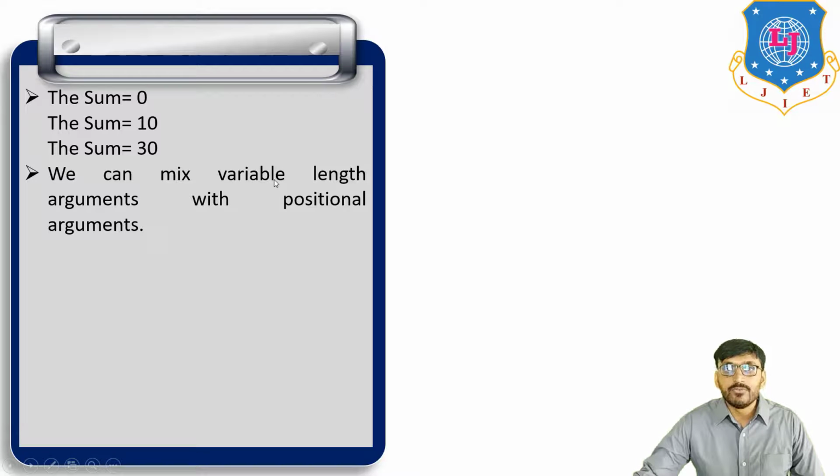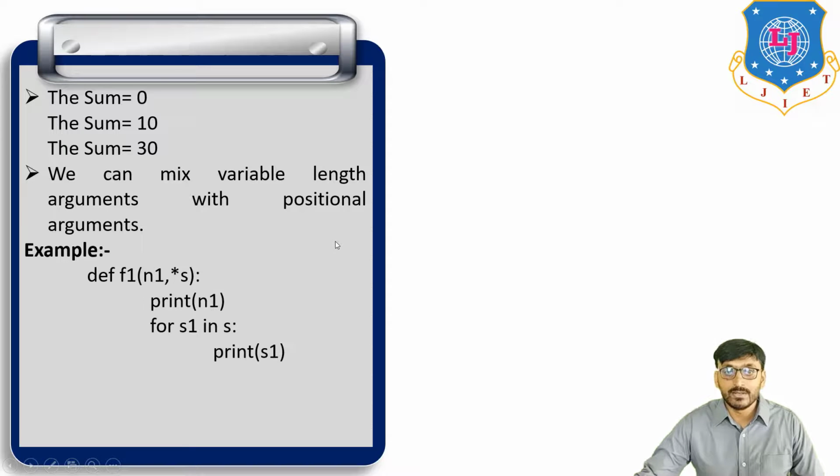Now we can mix variable length argument with positional argument. For example, def f1 and in brackets n1, that is a positional argument, and star s, that is a variable length argument. Now print n1 first, then for s1 in s, because we don't know how many s1 there may be, it may be 2, 3, 4, etc. So for s1 in s, print s1.